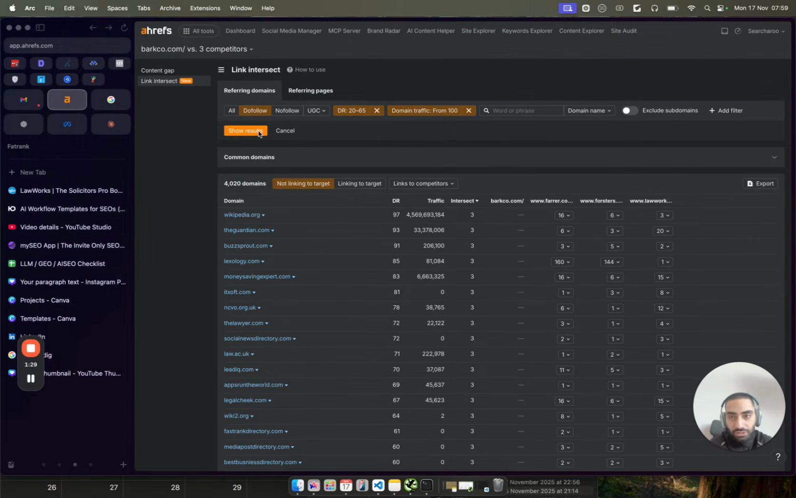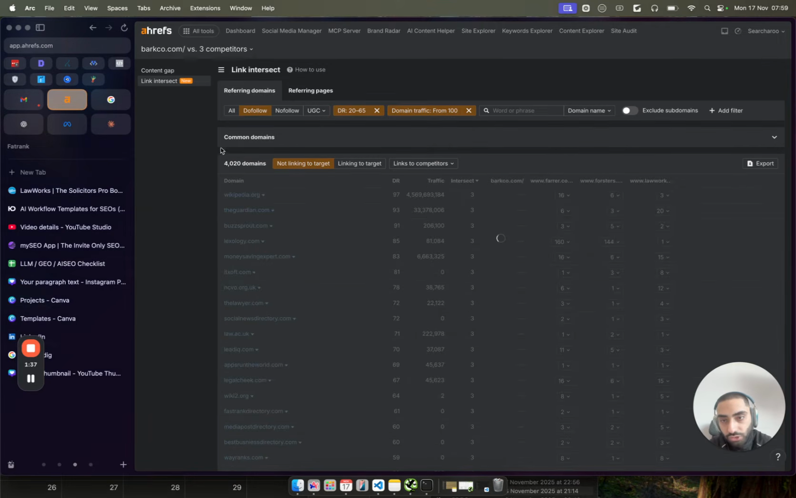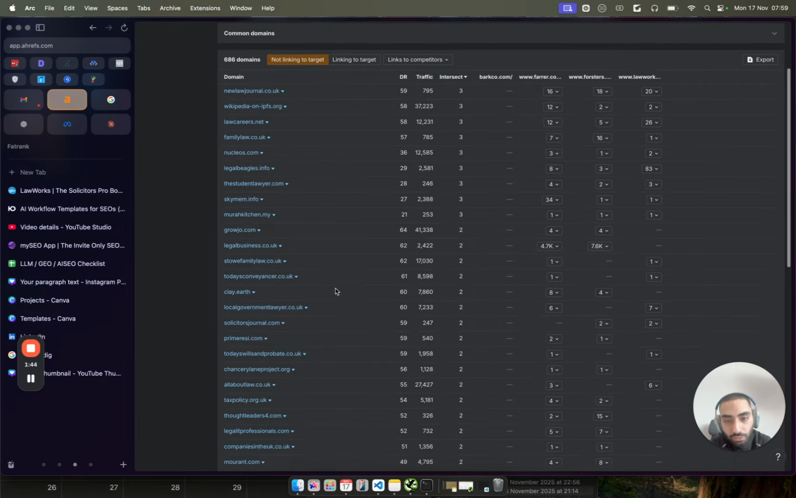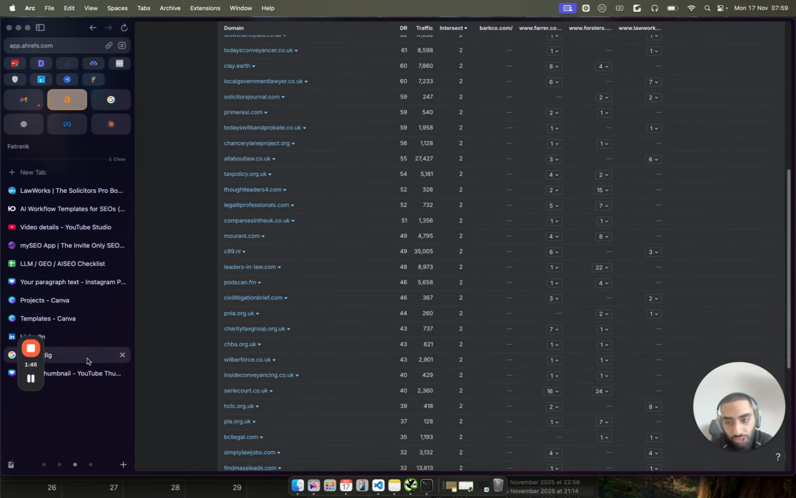This is usually the filters that I would take a look at. So I would apply dofollow links, DR 20 to 65, and then traffic as a minimum of 100, and then you would go from like 4,000 domains to like 686, and these would probably be the domains that I would actually start to reach out to.